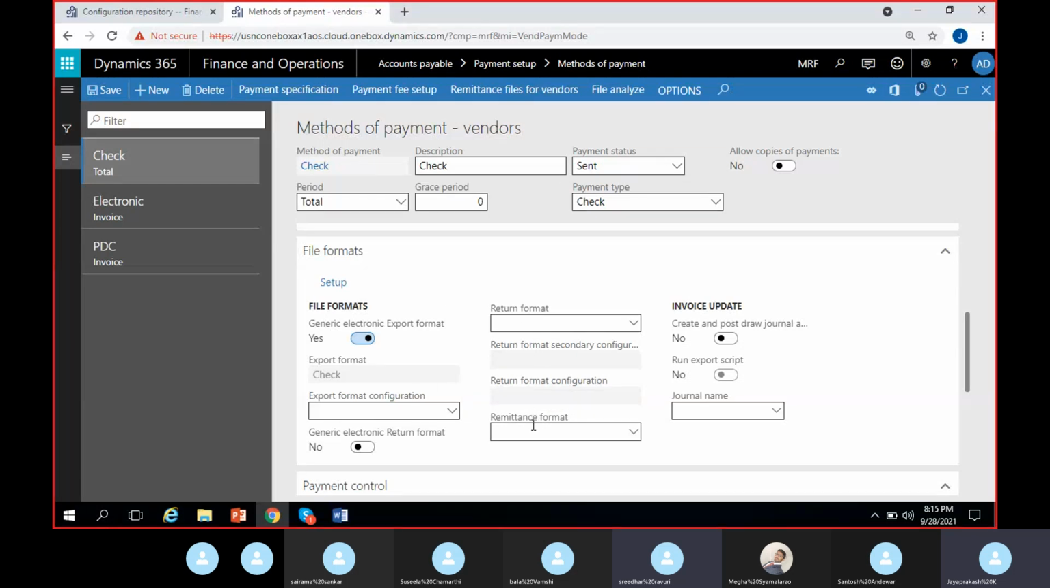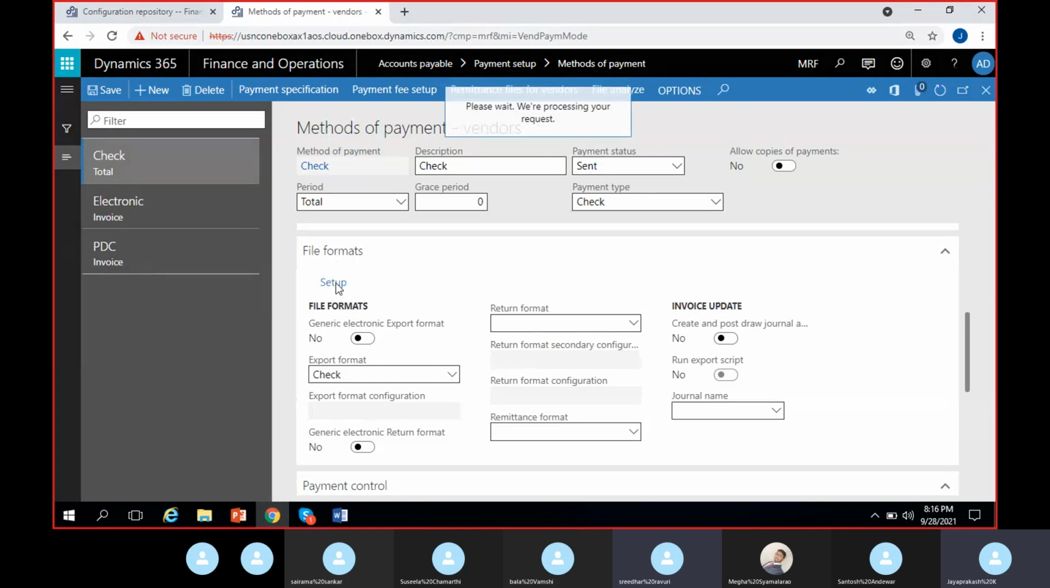These three boxes. If I disable this, I don't see this one enabled. I'm sorry. I have electronic here and here, both of them. These two I have to enable if I'm using electronic export formats. If I'm not using them and I'm using standard formats, just disable both of them and you can see this export format. So what are the standard formats that we have other than electronic export formats? You can see here on the setup button.